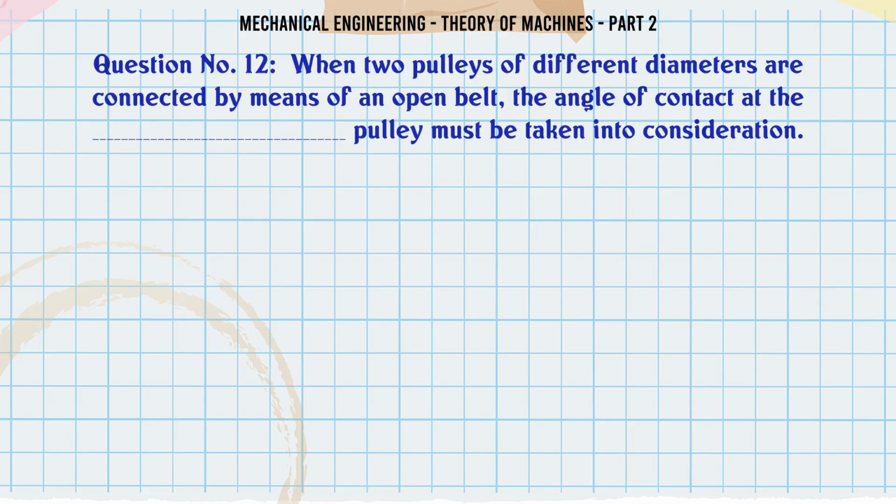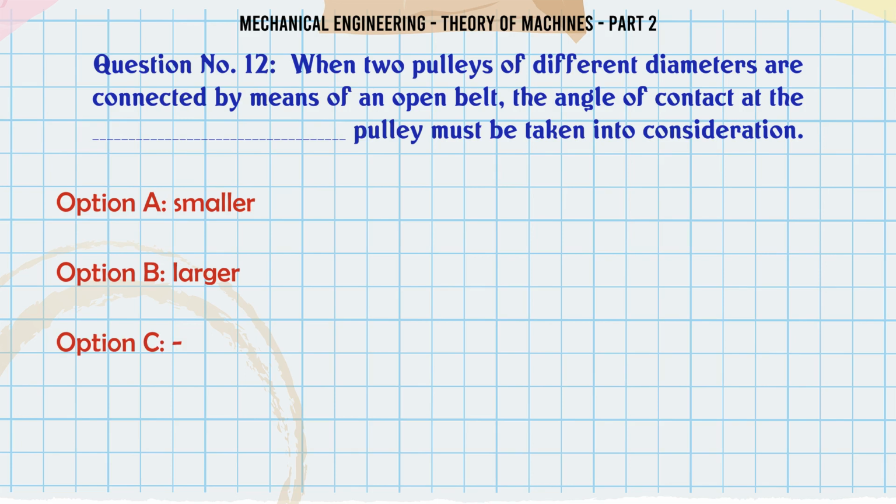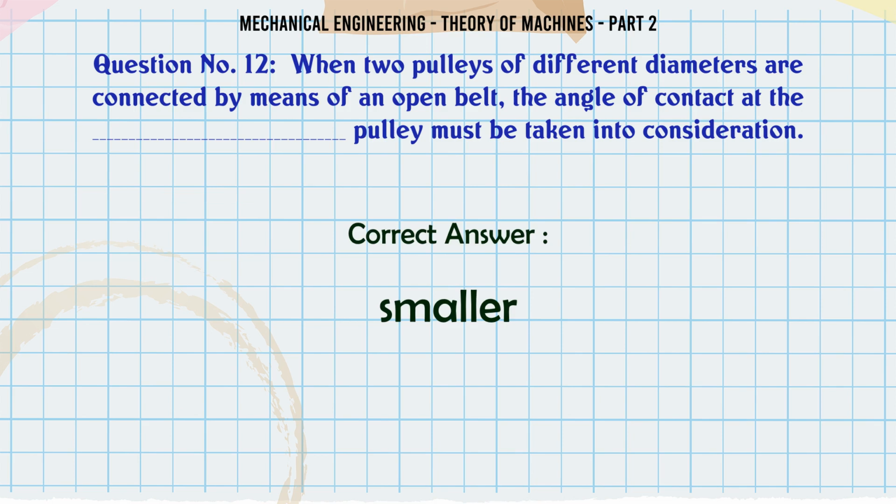When two pulleys of different diameters are connected by means of an open belt, the angle of contact at the ___ pulley must be taken into consideration. A. Smaller, B. Larger. The correct answer is smaller.